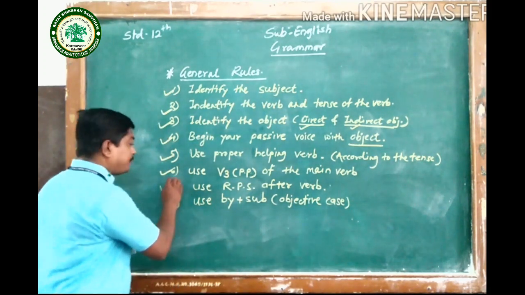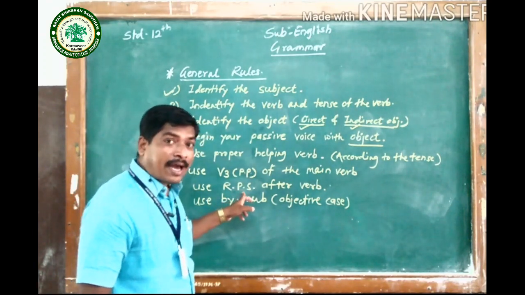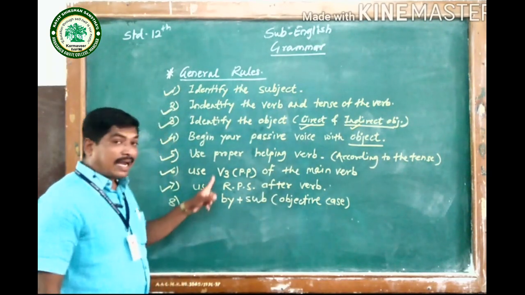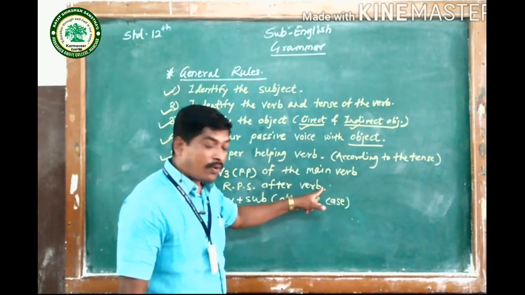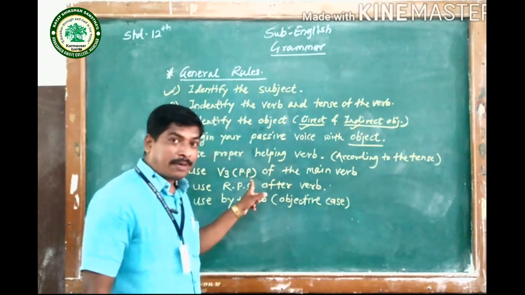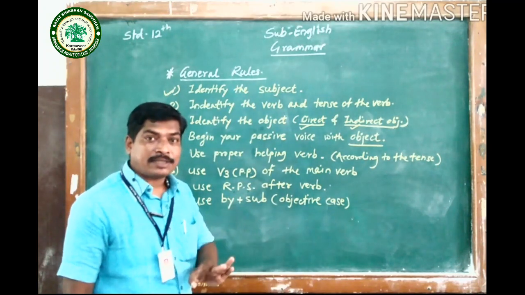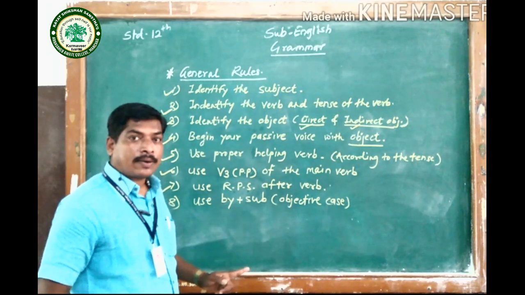Then number 7, use RPS. This RPS means remaining part of the sentence, complement. So use that remaining part of the sentence after the verb. Verb means this verb, past participle. Just after using that past participle of the main verb, write down the remaining part of the sentence there.